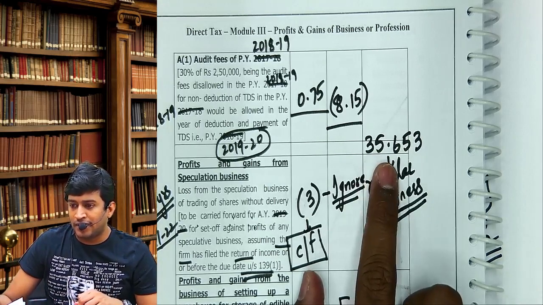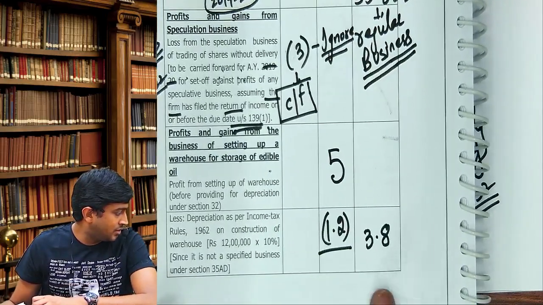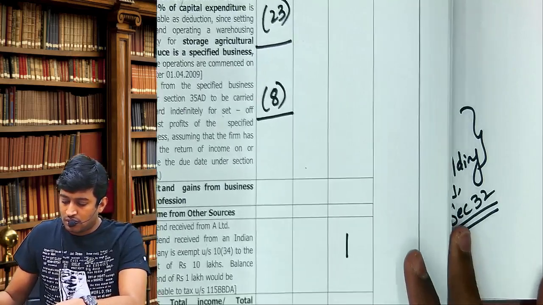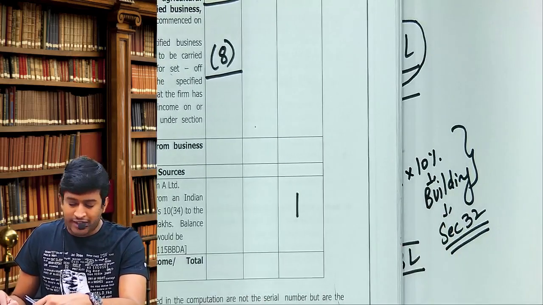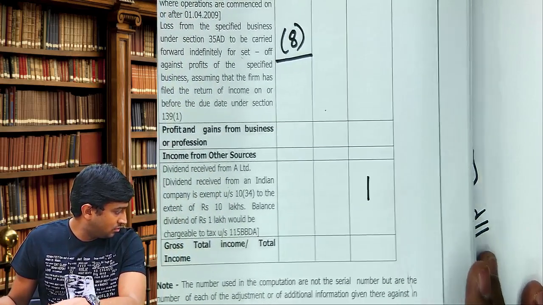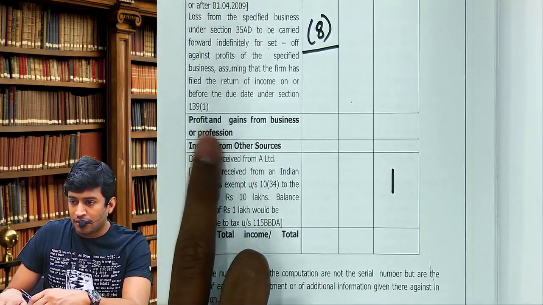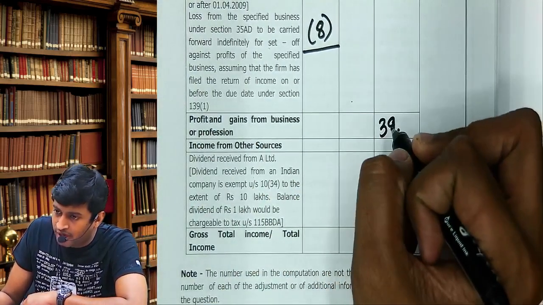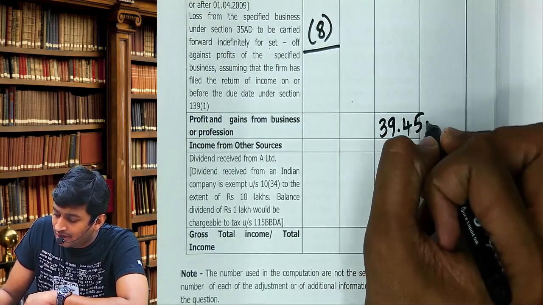So 35.653 plus 3.8 is 39.453. Come to page 189. Can you see, adding profit and gains from business or profession?